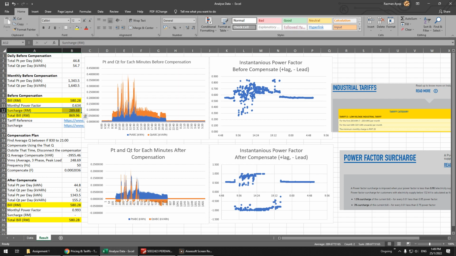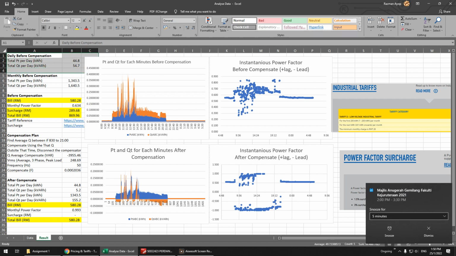But because this is industry, you have to pay a surcharge. If you are residential, you don't need to pay the surcharge. But if you are industry, you have to pay the surcharge. The surcharge is based on the power factor. So you have to calculate the monthly power factor. Basically you have to look at the month, not the day.